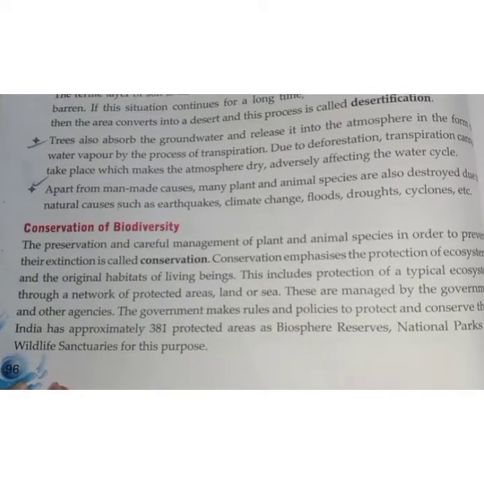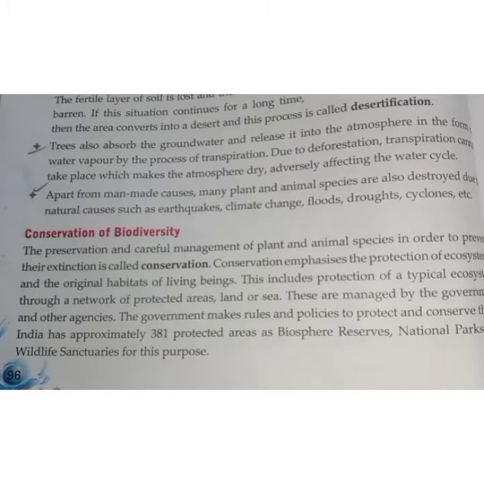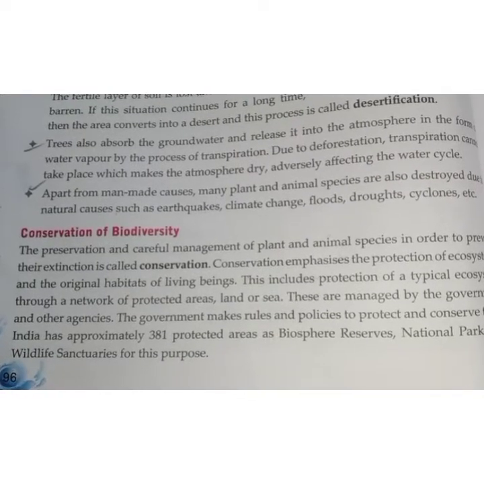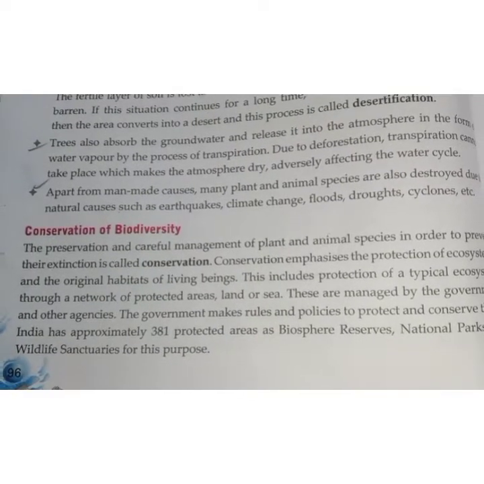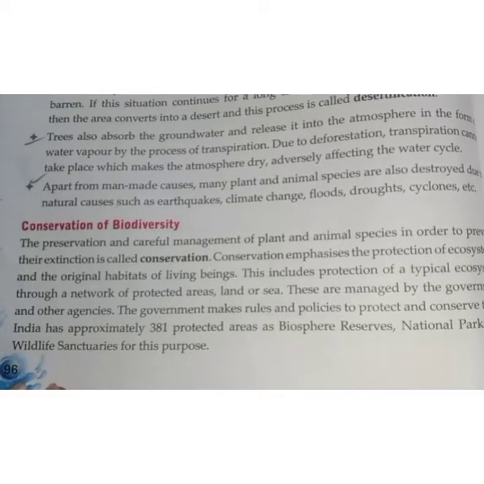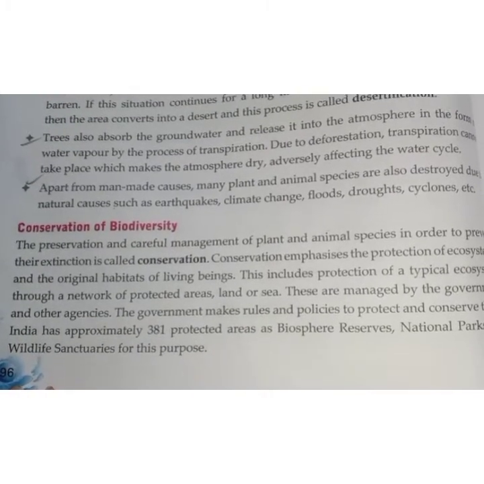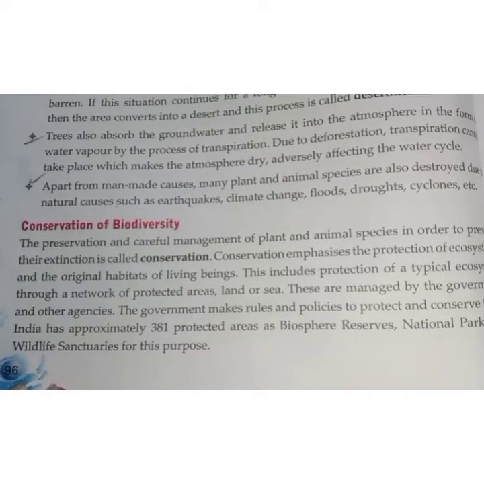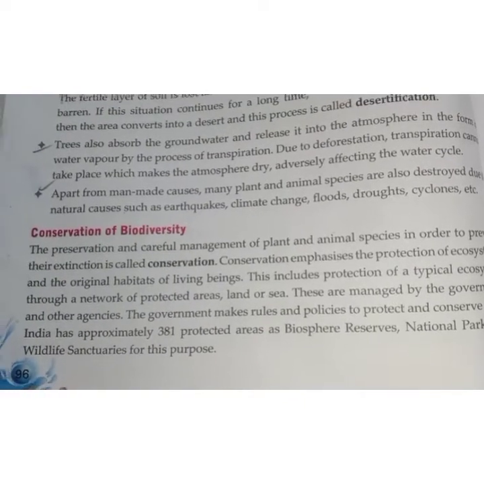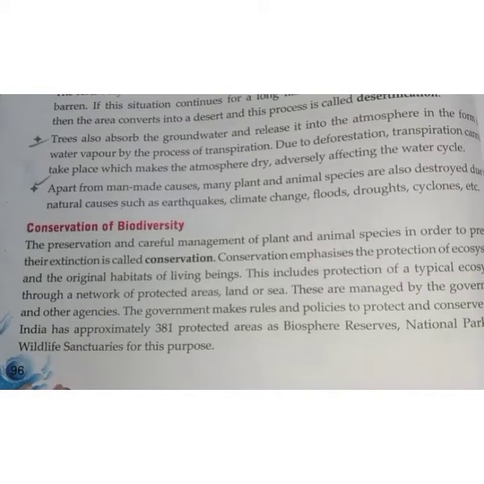This includes protection of a typical ecosystem through a network of protected areas, land or sea. These are managed by the government and other agencies. The government makes rules and policies to protect and conserve them.